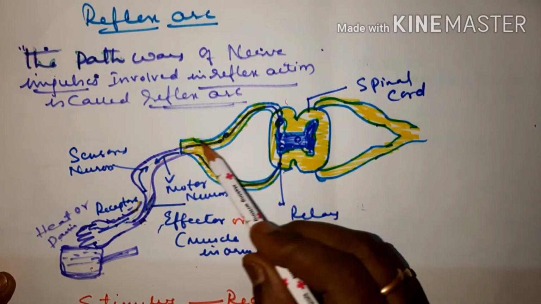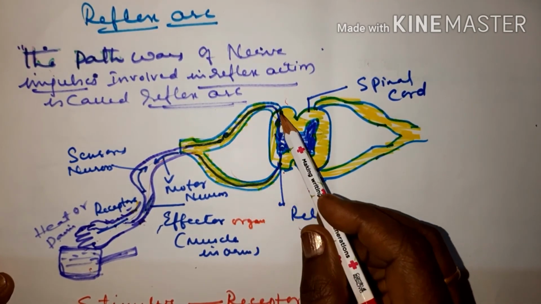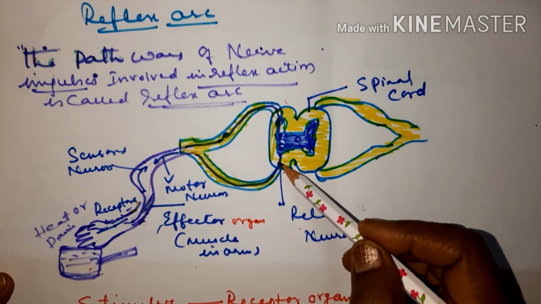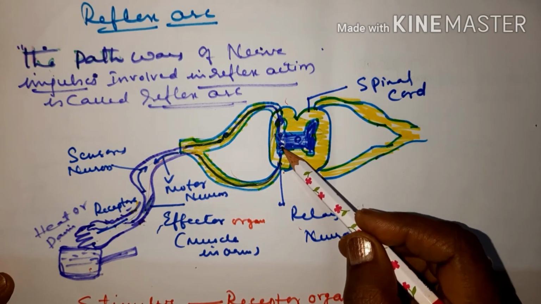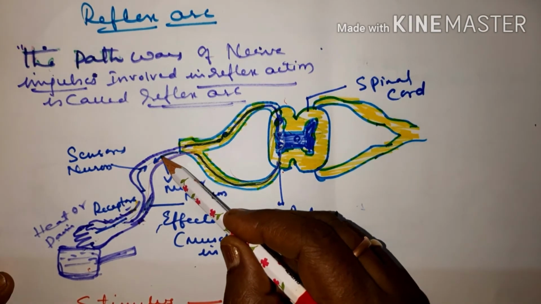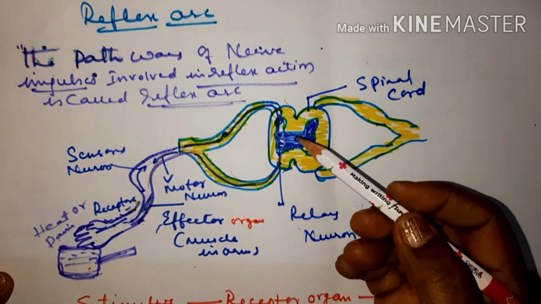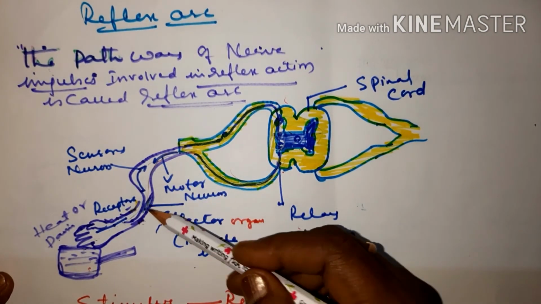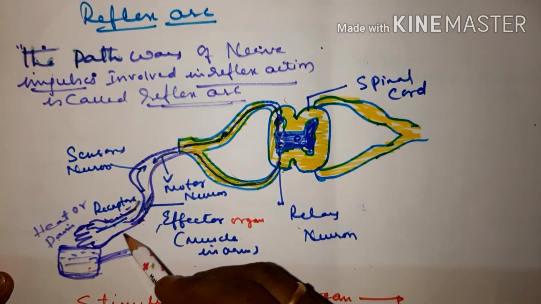In the spinal cord, the impulse, the message, is carried to the relay neurons, and they will convert the impulse to a message, and that is carried by the motor neurons to the effectors. Effectors, I told you, are the organs which bring about action. The motor neuron carries it to the effectors, or the muscles in the arm, and response takes place.